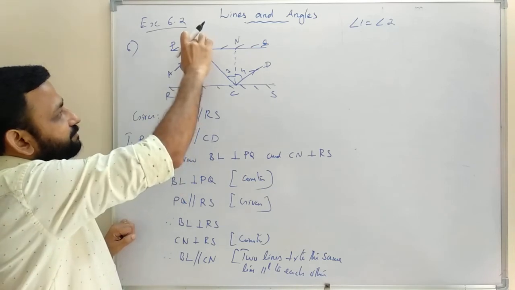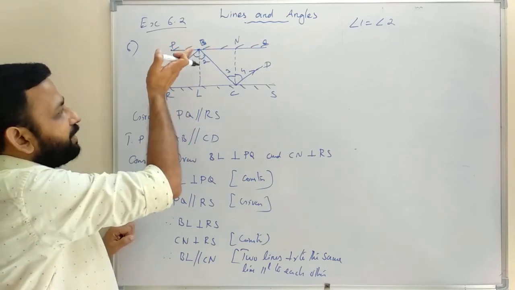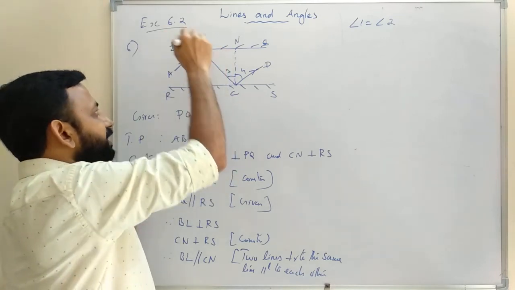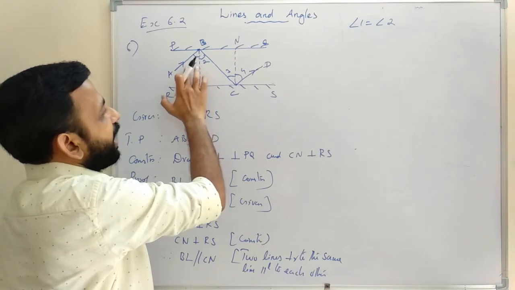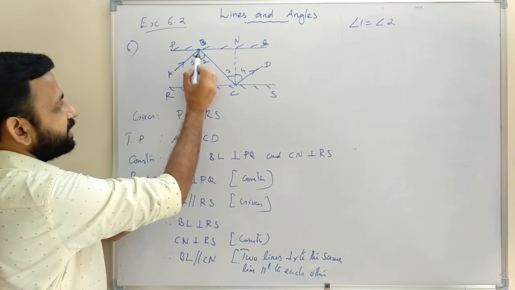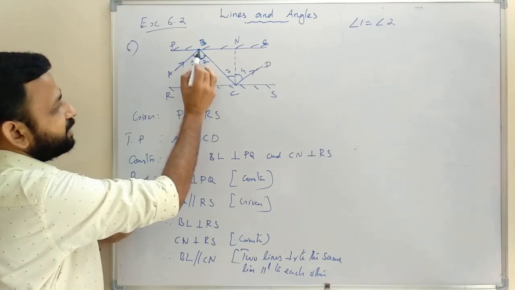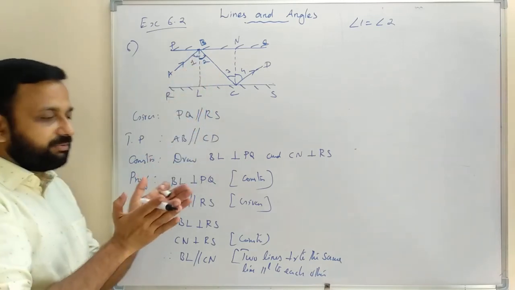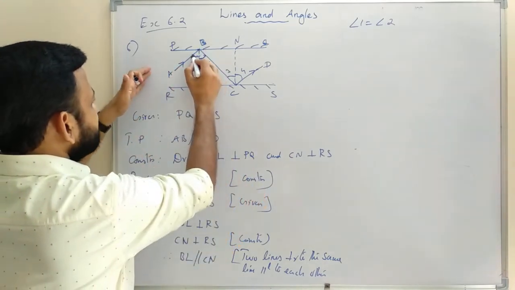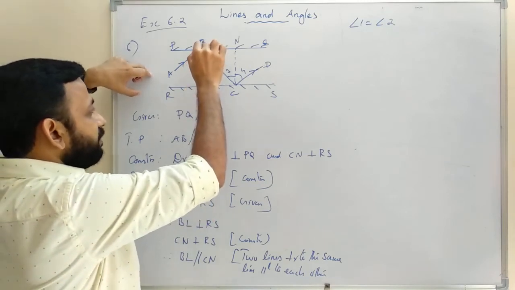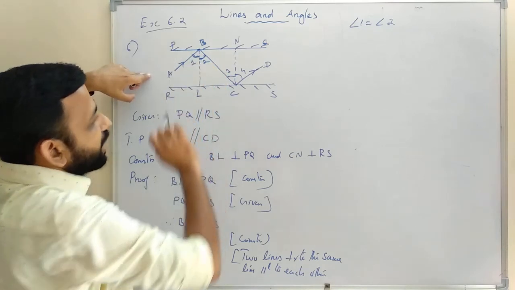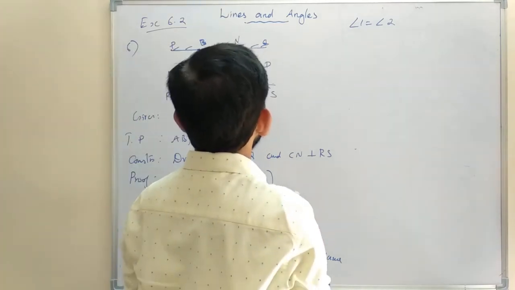So the angle of incidence is the angle between the incident ray and the normal. The angle of reflection is the angle between the reflected ray and the normal. So the angle of incidence is equal to the angle of reflection. This is called the angle of incidence. This is called the angle of reflection. So angle 1 equal to angle 2.